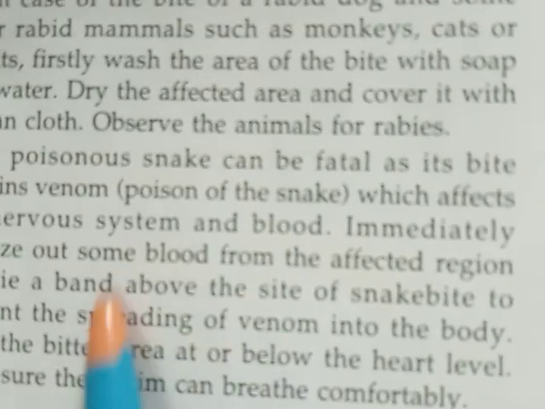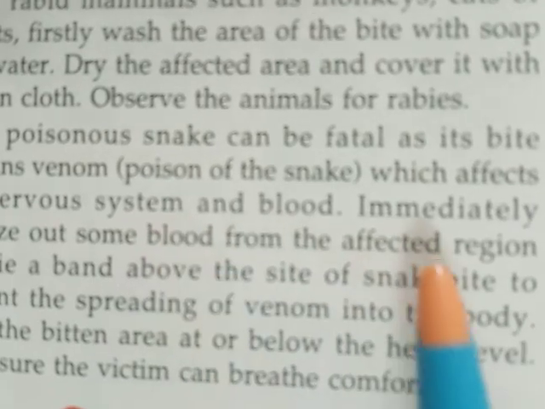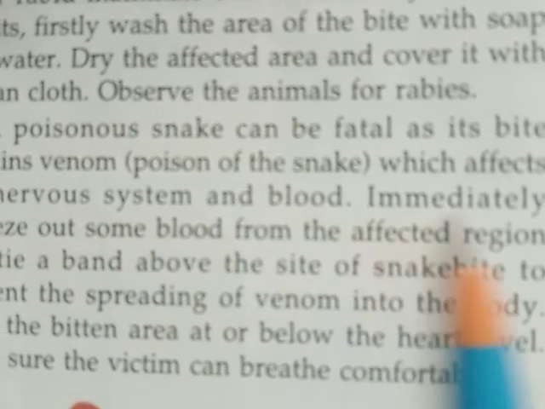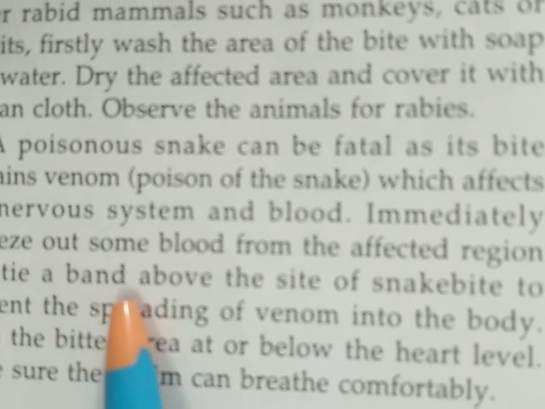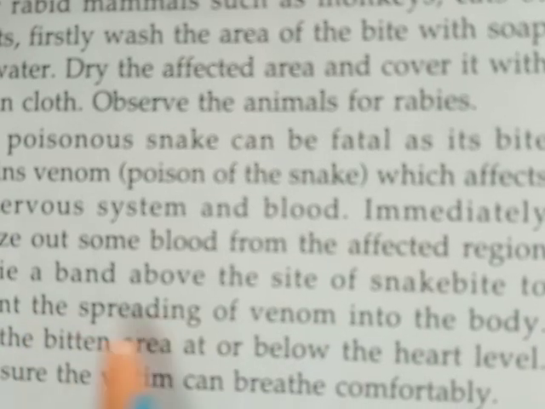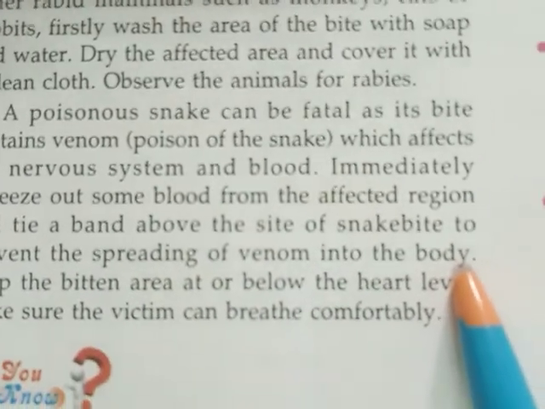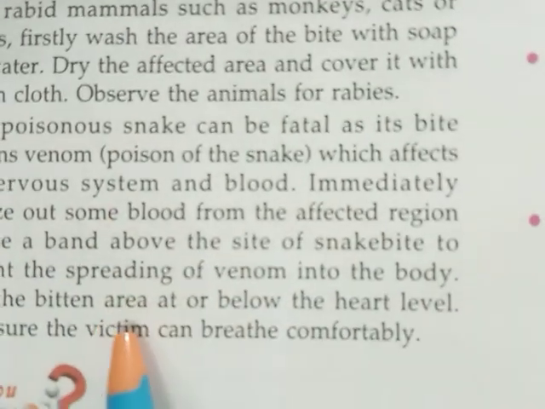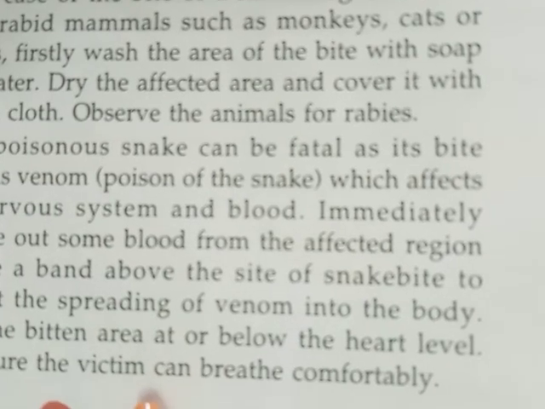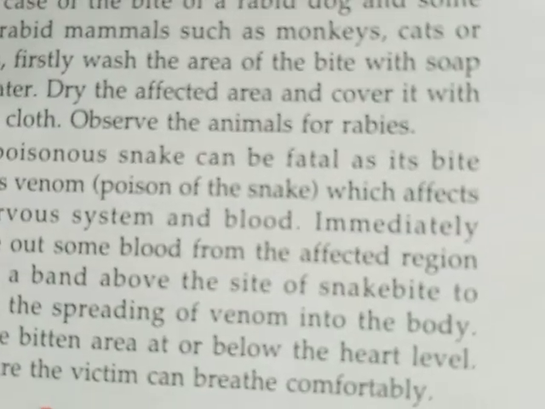Suppose if anybody is bitten by a poisonous snake, what you have to do? Immediately squeeze out some blood from the affected region and tie a band above the site of snake bite to prevent the spreading of venom into the body. So first thing what you have to do, suppose if anybody is bitten by a poisonous snake, you have to tie a band above that bitten area.